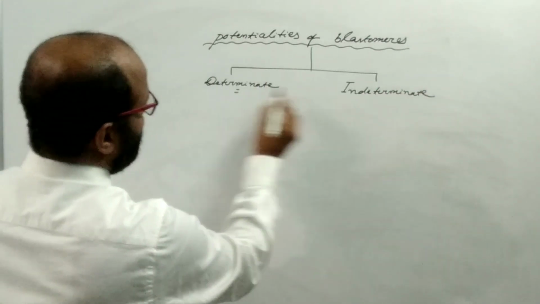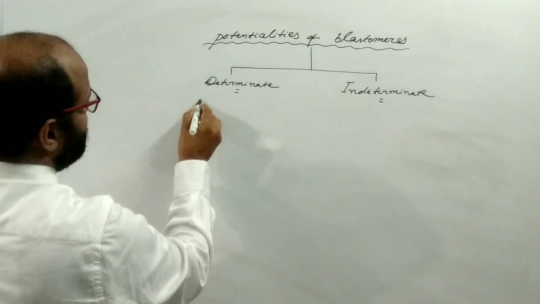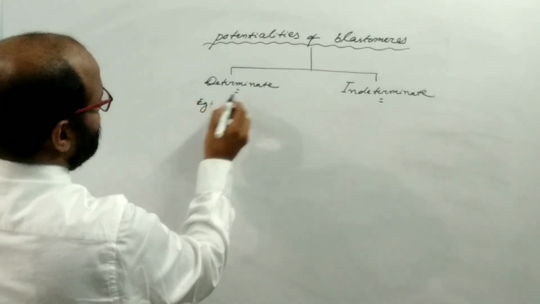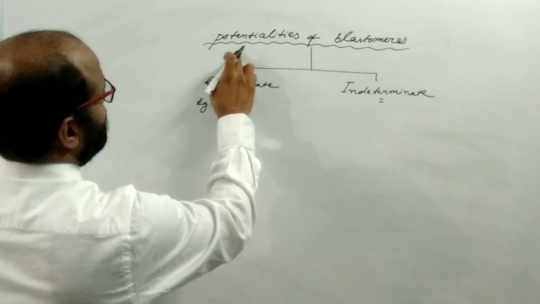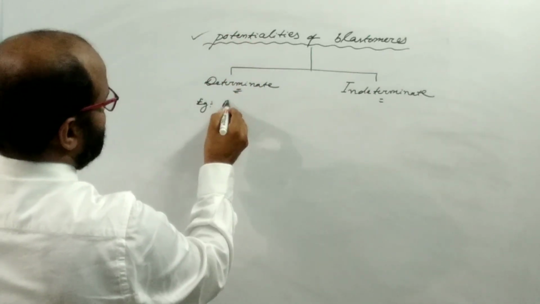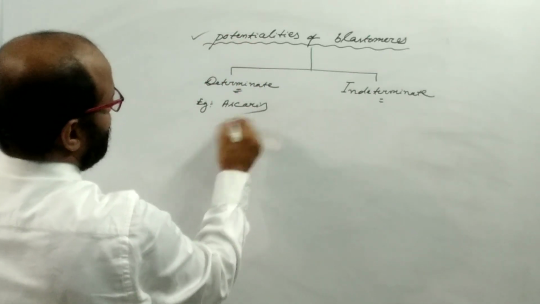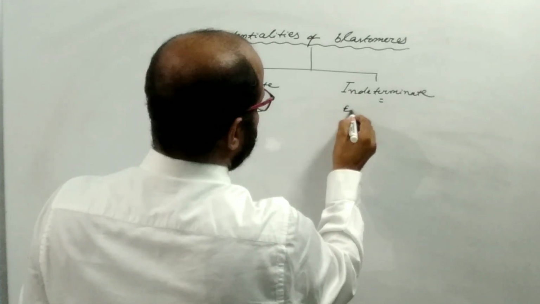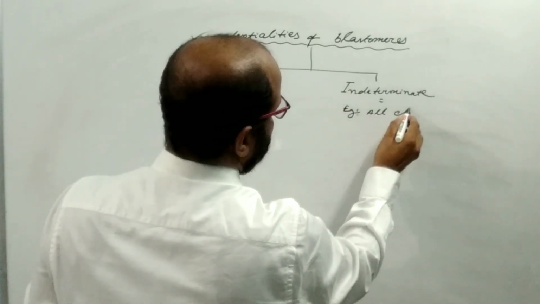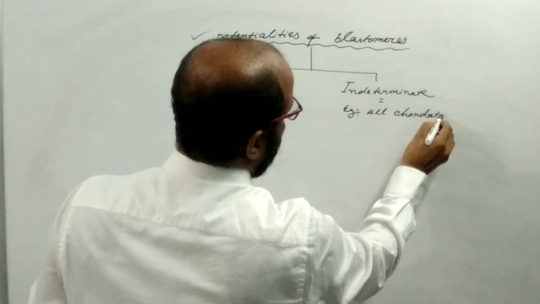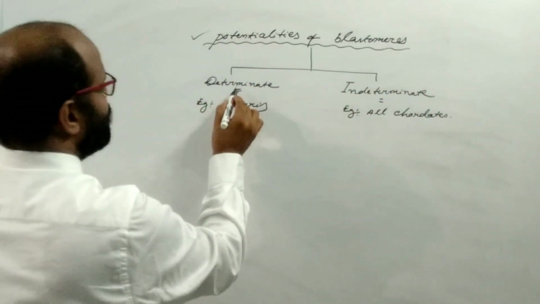Determinate type of cleavage is found in Ascaris, and indeterminate is found in all chordates. So what is determinate?